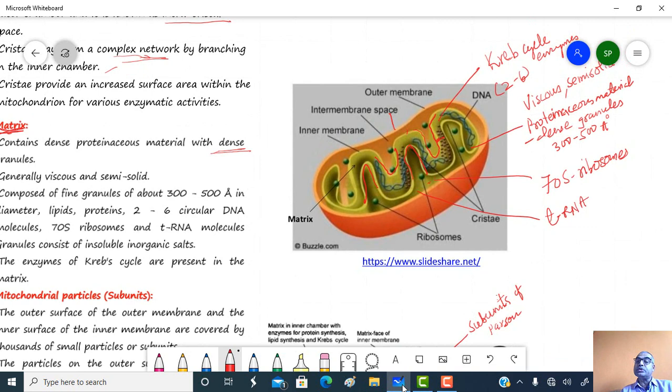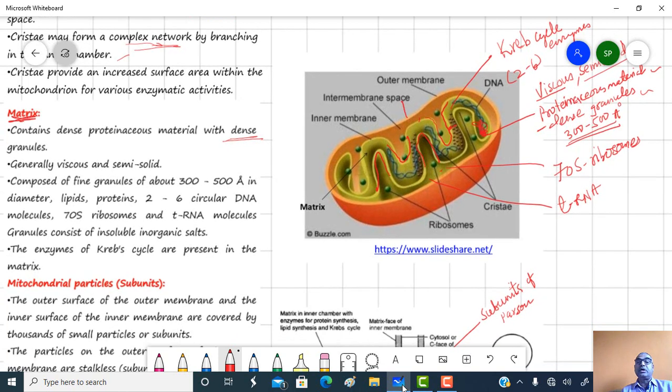This one is the matrix region, and it contains dense proteinaceous material with dense granules, and the diameter of these granules ranges from 300 to 500 angstrom. Actually it is viscous and semi-solid in nature.